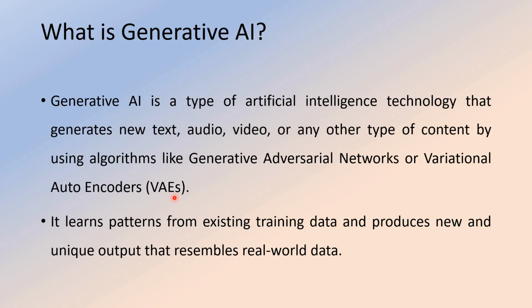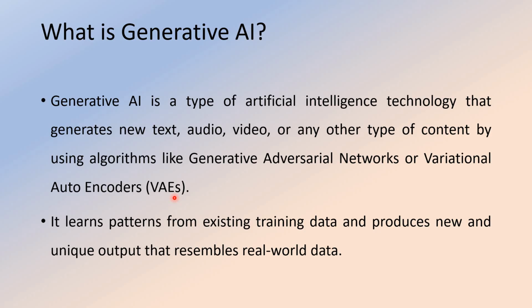And now we are going to see what generative artificial intelligence, or simply generative AI, is. It is a type of artificial intelligence which generates text, audio, video, and any other type of content. How can it generate the content? By using its trained algorithms, which we train on neural networks.